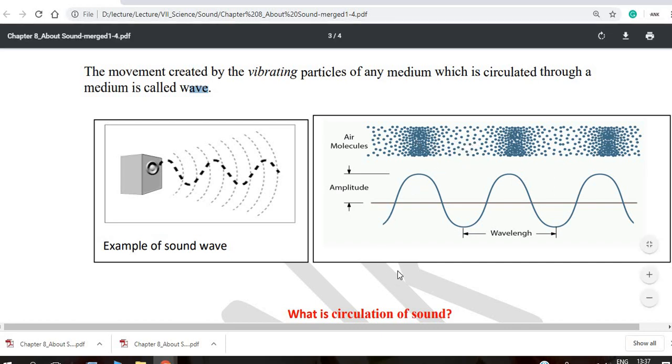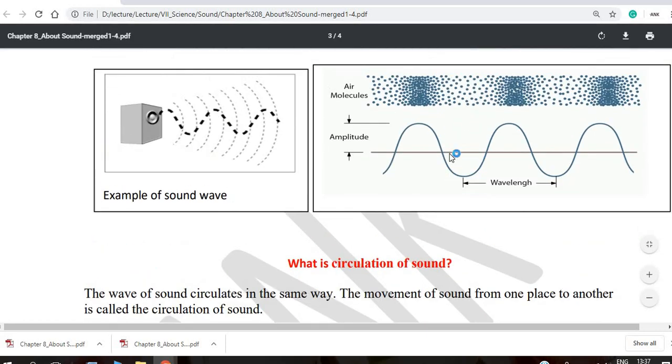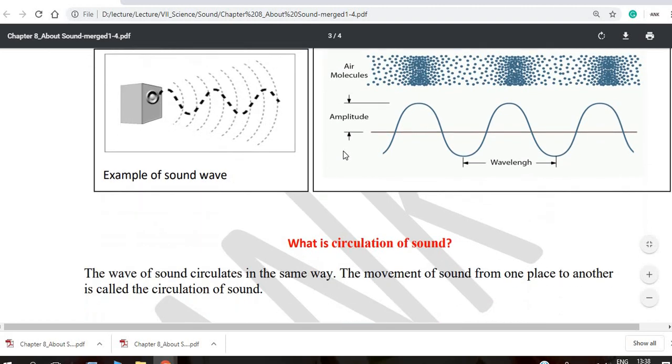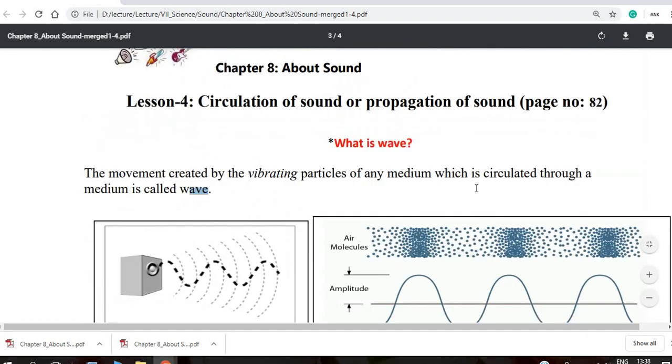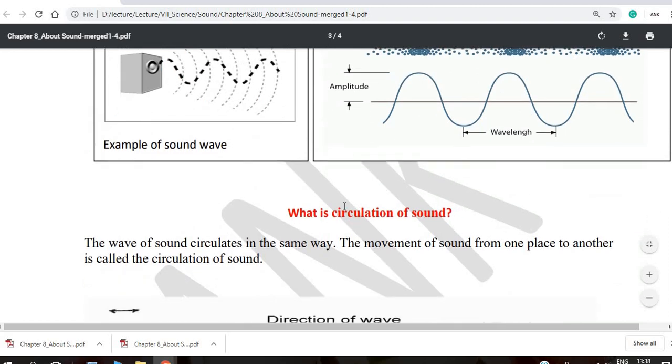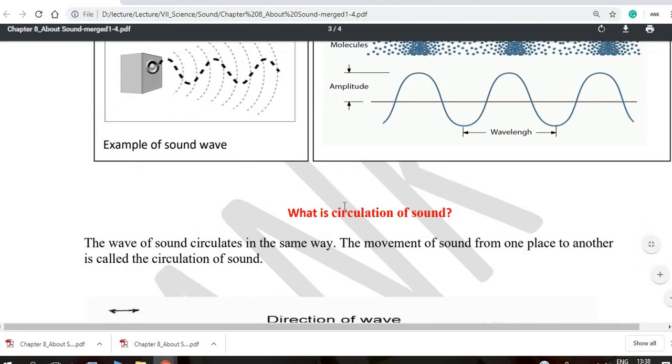So we will come to the next topic. This is how the sound comes, like this. This is the wave. So this is the definition of wave. Now another topic is: what is the circulation of sound? You have heard the word circulated. So I will now go deep into what is the circulation of wave.